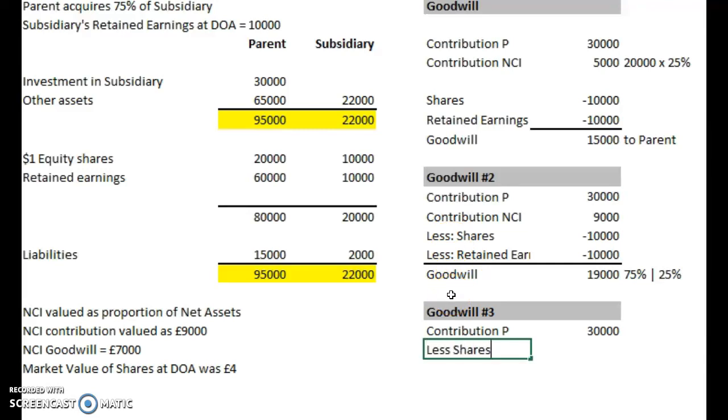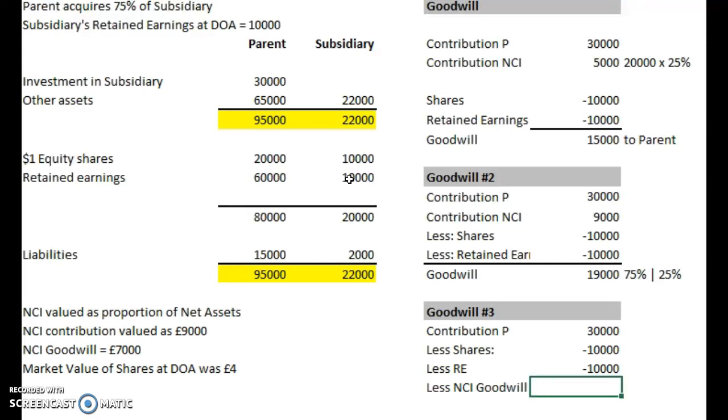less shares of 10,000, less retained earnings of another 10,000, and now we can do less NCI goodwill. It's given to us as a number, so we can just subtract that from the total amount, and that's going to give us a different sum.